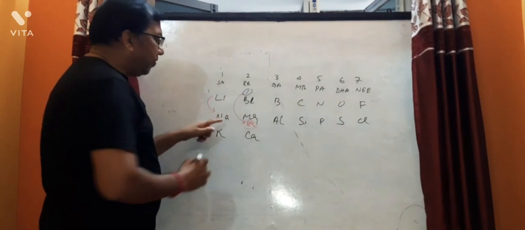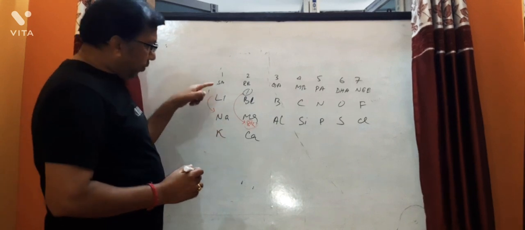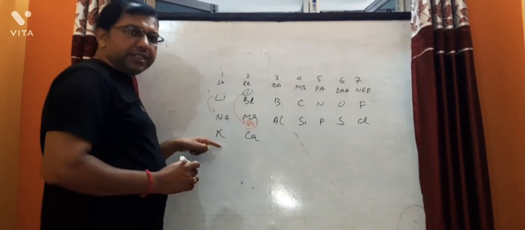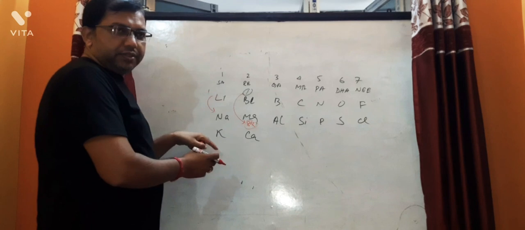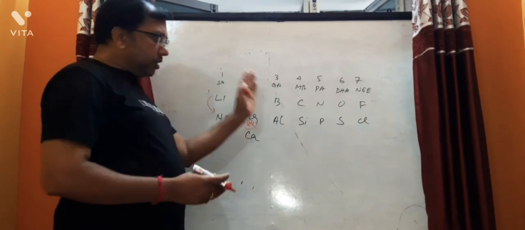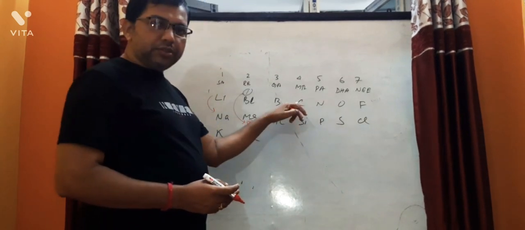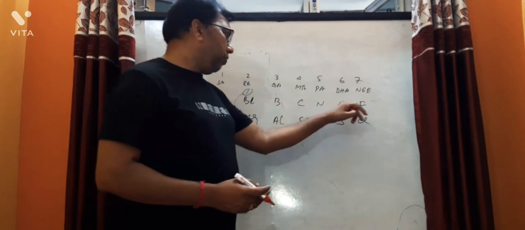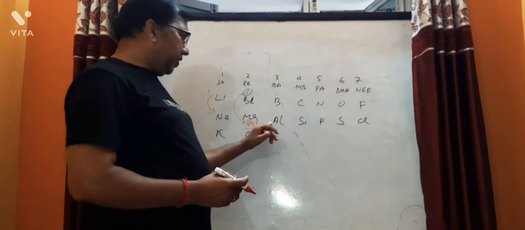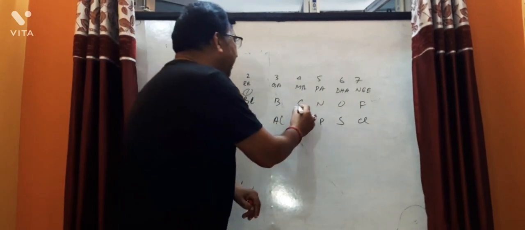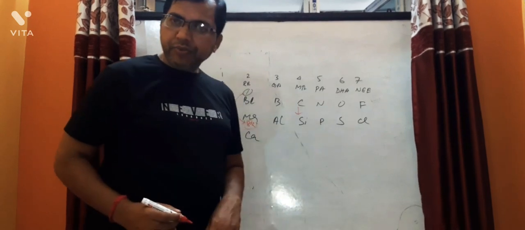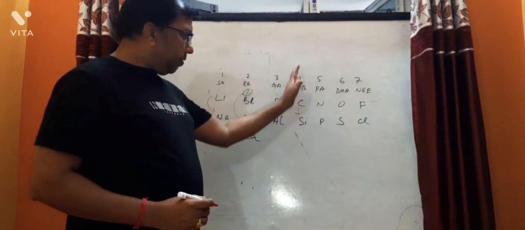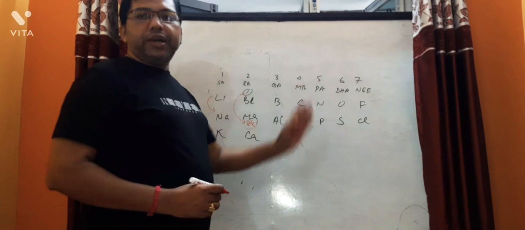Its 8th element is sodium. That means the properties of lithium, sodium, potassium will resemble each other. Since you start from carbon 1, 2, 3, 4, 5, 6, 7, 8, below carbon is silicon. So these are similar in property.